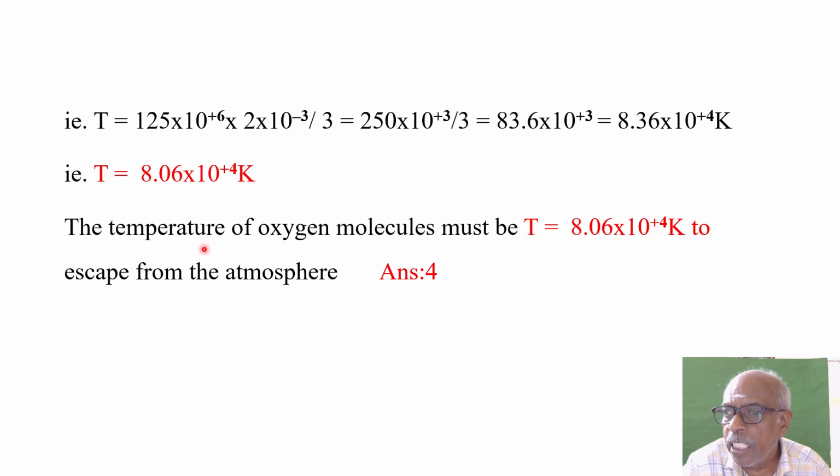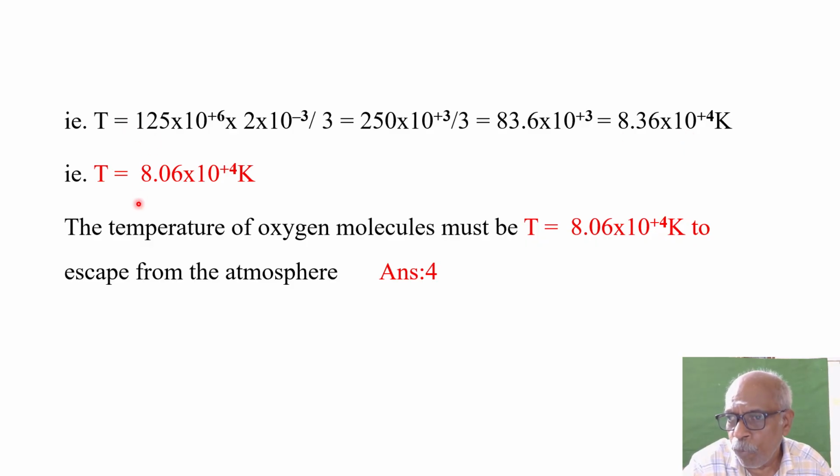Sir, here we get 8.36 and you say this is 8.06. We just applied an approximation here. You do not know the exact value of the square of 11.2. As an approximation, you put 125. So because of this, we get 8.36. When it goes to the accurate value, you will get 8.06 only.